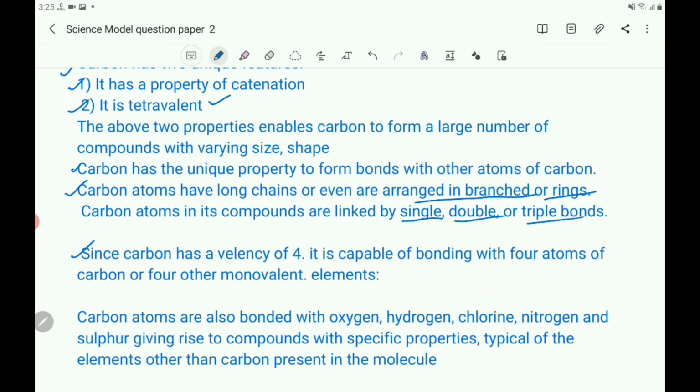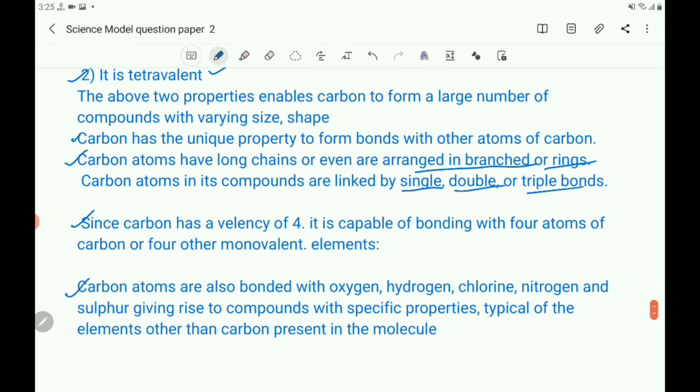Since carbon has a valency of 4, it is capable of bonding with 4 atoms of carbon or 4 other monovalent elements, like chlorine, etc. Then you can also write that carbon atoms are bonded with oxygen, hydrogen, chlorine, nitrogen and sulfur, giving rise to compounds with specific properties typical of the elements other than carbon present in the molecule.